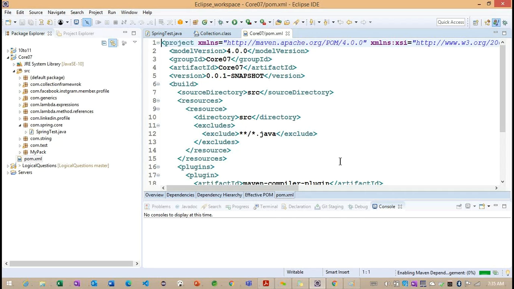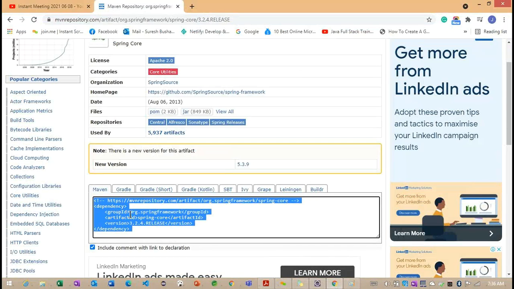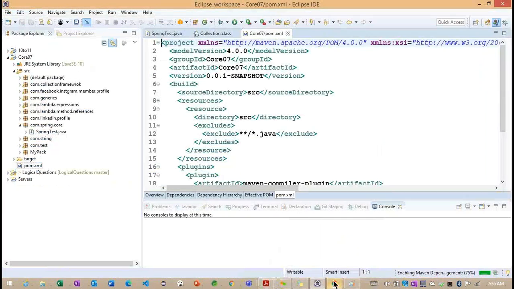So once this particular project is converted into a Maven project here, we are going to get one XML. So what is this particular XML here? Whatever jar we are going to copy, we'll paste that information inside this particular pom.xml. Once we place the jars information inside the pom.xml here, it's going to download the jars from the central repository, and it will add them to our source directory. Getting the point? So we are getting some automation.